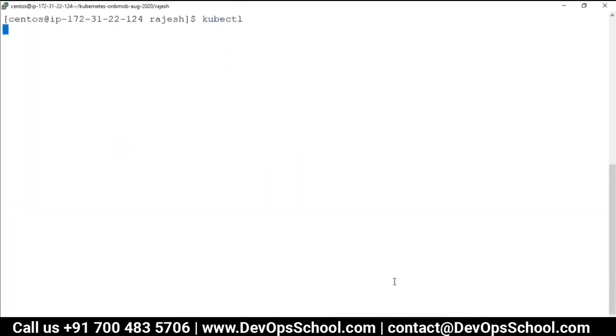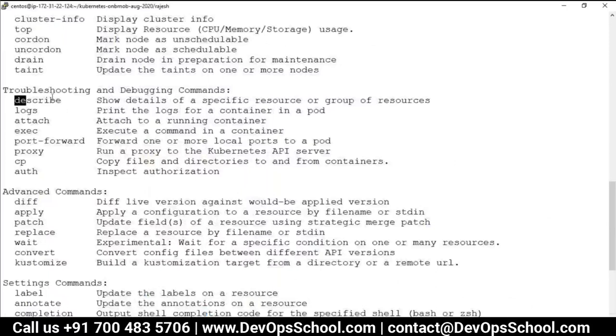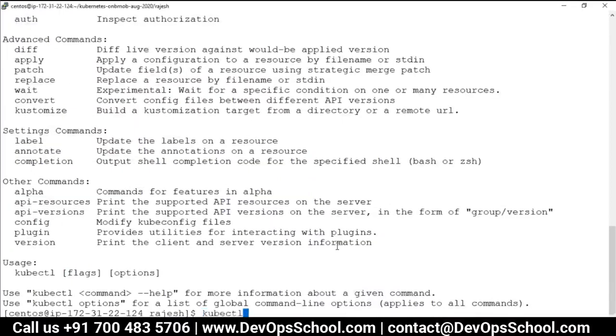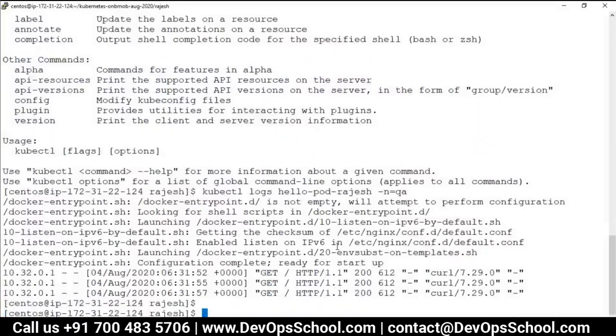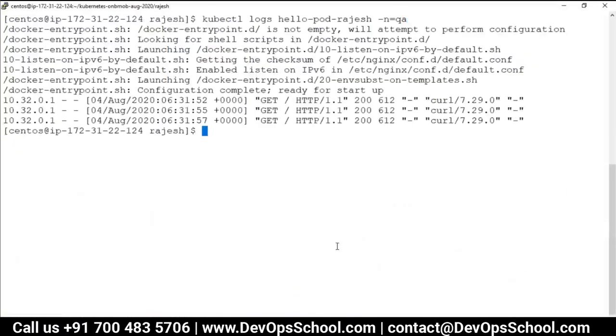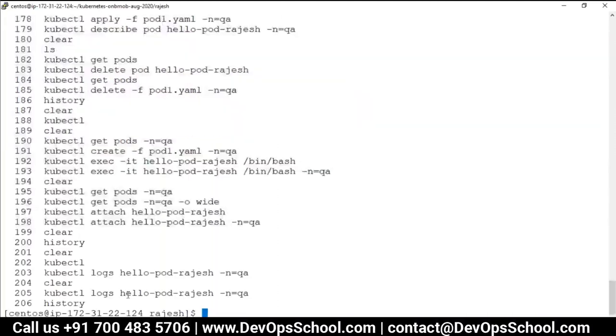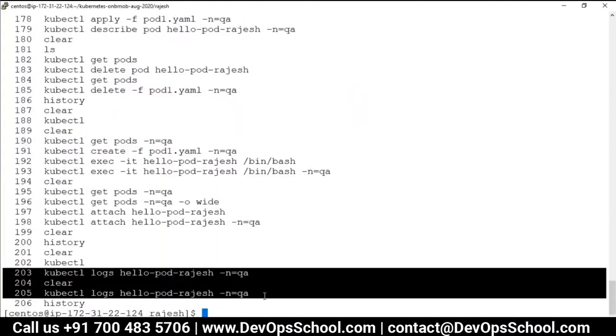So kubectl, enter, go up, see here: describe I covered, attach I covered, exec I covered, and logs. See here, logs. Can you see these logs? Now logs is simple: kubectl logs, enter. See here, I did the 3 curl requests, I got the logs. So you can check the logs of the containers also.